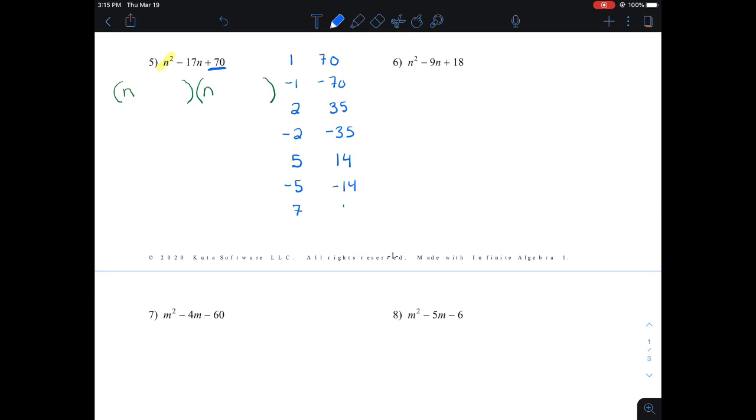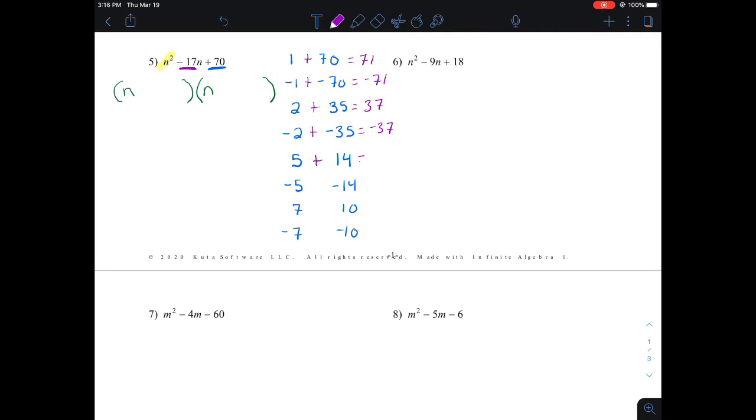Positive 7 and positive 10, negative 7 and negative 10 all multiply together to be positive 70. Now I want to see which set of numbers will add together to make negative 17. Well, 1 plus 70 is 71. Negative 1 plus 70 is negative 71, so neither one of those is going to work. 2 plus 35 gives me 37. That's not it. Negative 2 and negative 35 make negative 37. Well, that's not going to be it either.